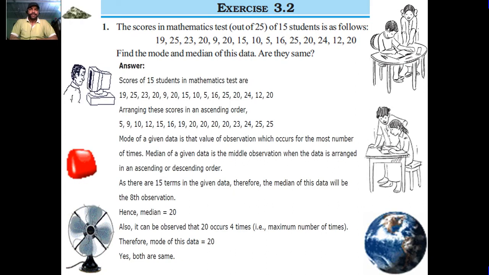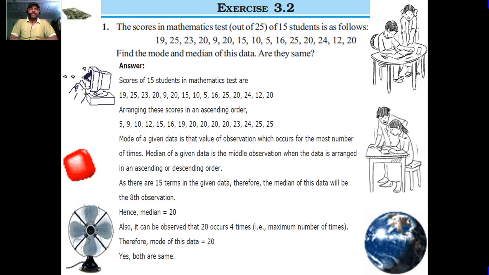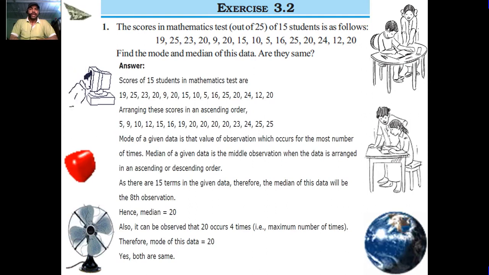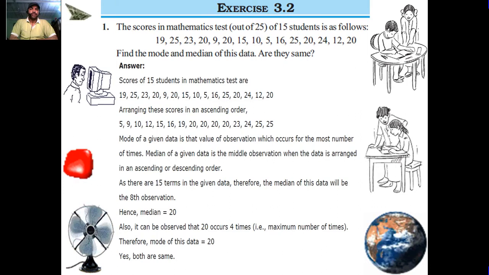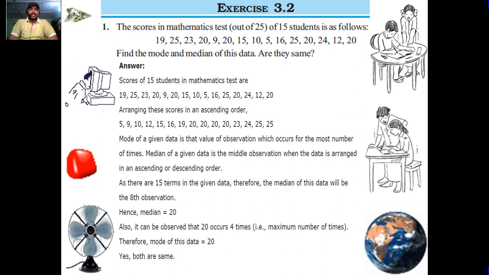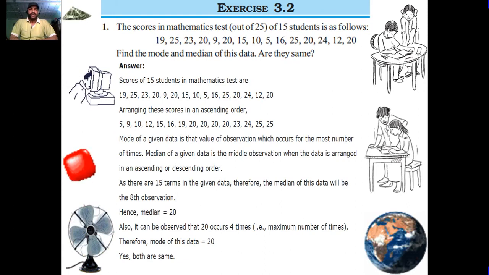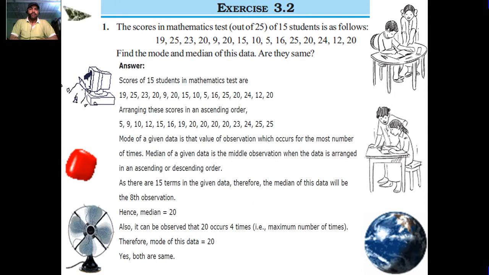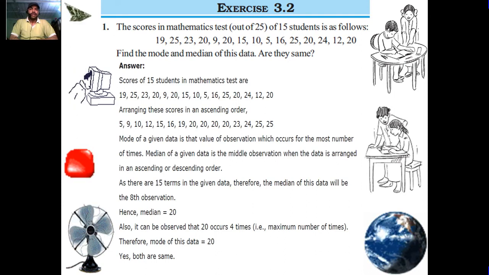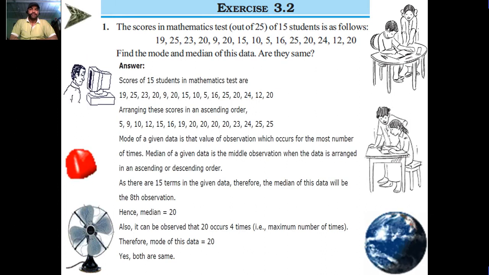They are same. Answer. Scores of 15 students in mathematics test are these: 19, 25, 23, 20, 9, 20, 15, 10, 5, 16, 25, 20, 24, 12, 20. Arranging these scores in ascending order: 5, 9, 10, 12, 15, 16, 19, 20, 20, 20, 20, 23, 24, 25, 25.